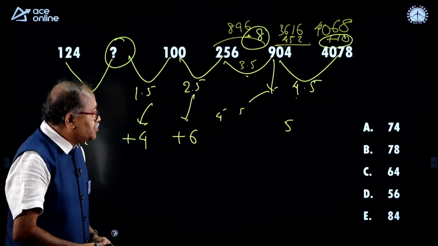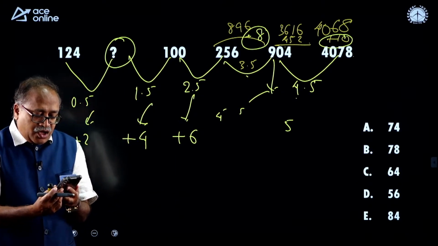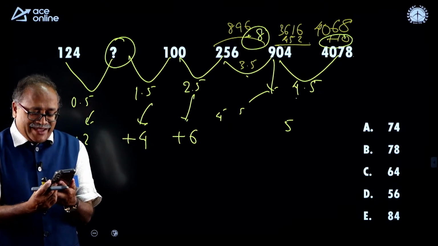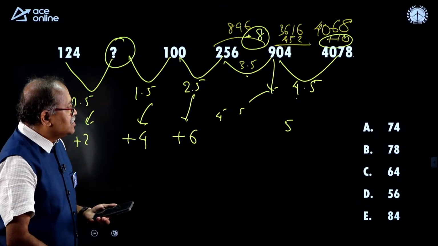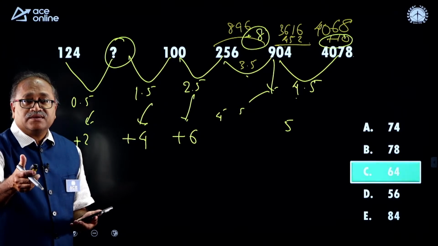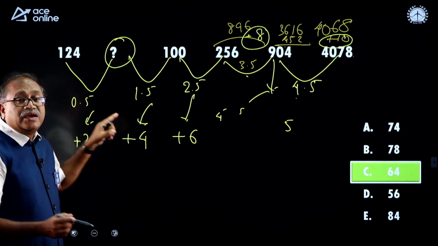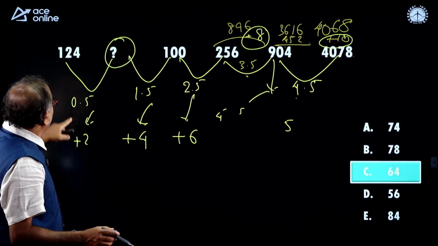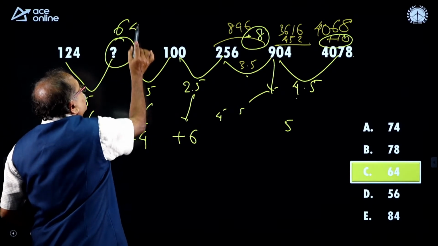Did I give the time to you? No. Here is your job. Okay, okay. Oh my God. Janki Ram has given the whole solution. So, what is the answer? Most of you are saying C. Let me check that. You are right, my dear friend. That means here into 0.5 is 64 and 62 plus 2 is 64.